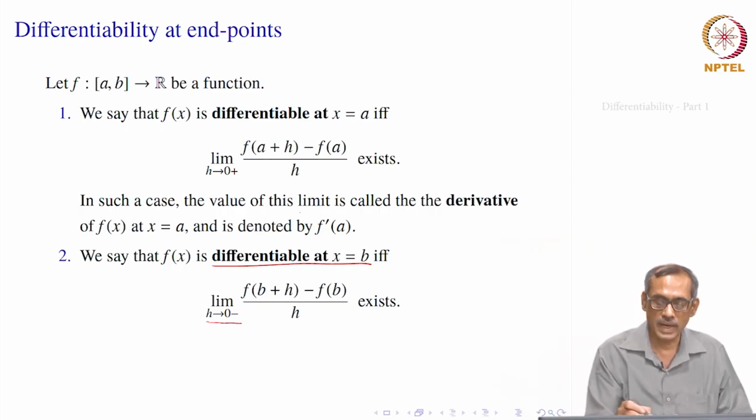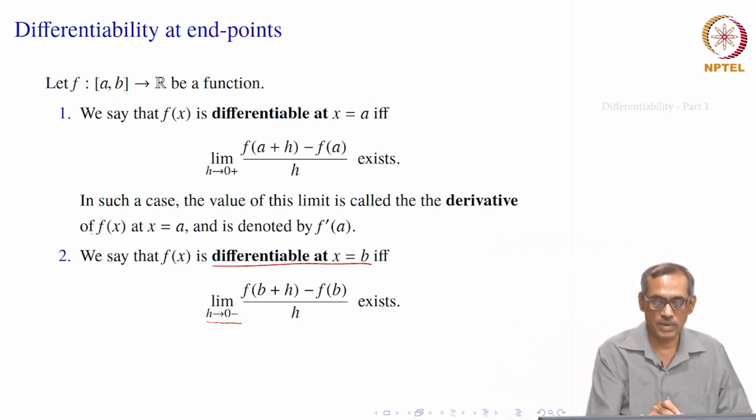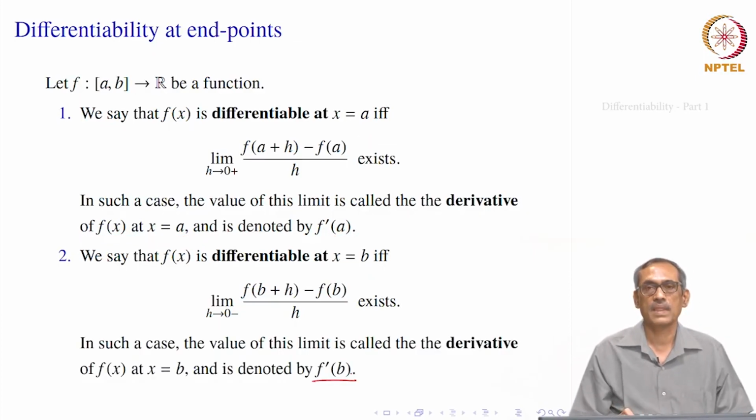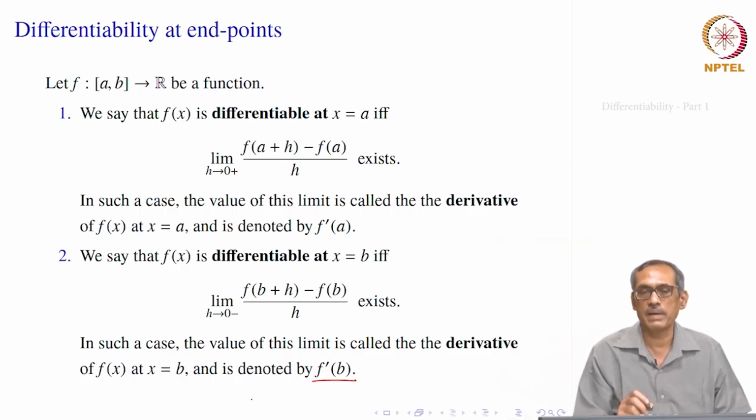So, whatever value we get from this limit, they will be taken by definition as the derivative of f at the endpoints. So, when x equal to a, we say that this right side limit is equal to f prime a, and when x equal to b, we will say that this left side limit is equal to f prime b. That is how at the endpoints we may give the definition of this. We may not have to worry about this now. Of course, when the time comes it will be helpful to know how to use the notion of differentiability on the endpoints.